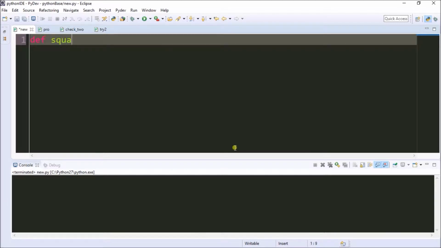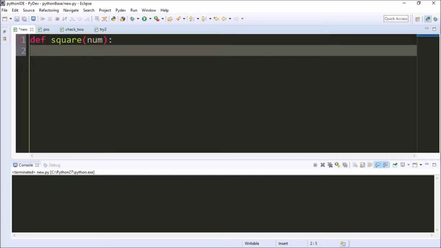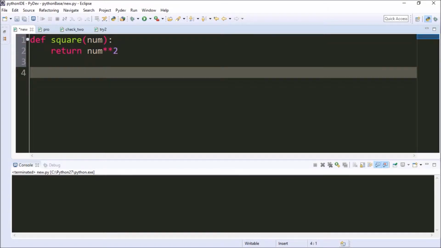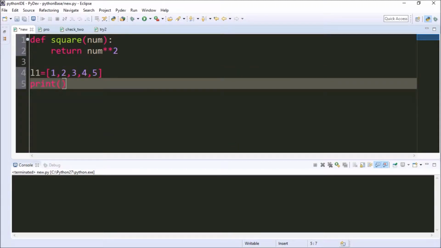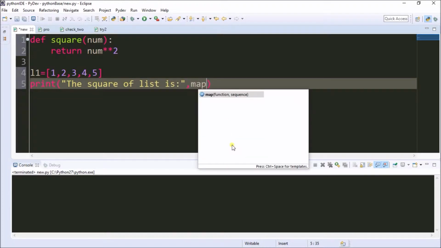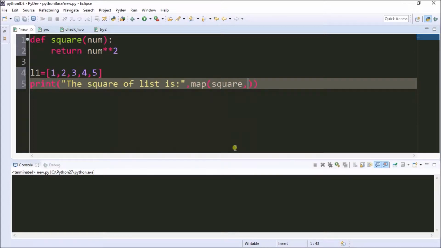I'm creating a method square(num), then I'm returning the output as num ** 2. I'm squaring the value. Now I have a list, 3, 4, 5. Now the square of the list is map of square, L1.